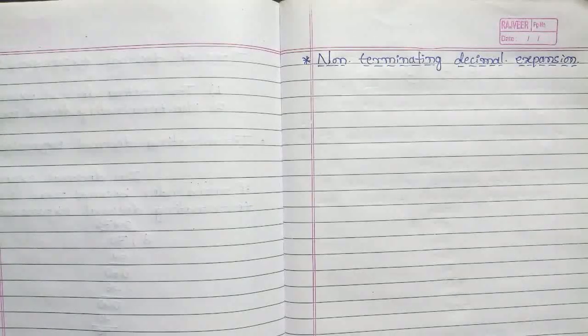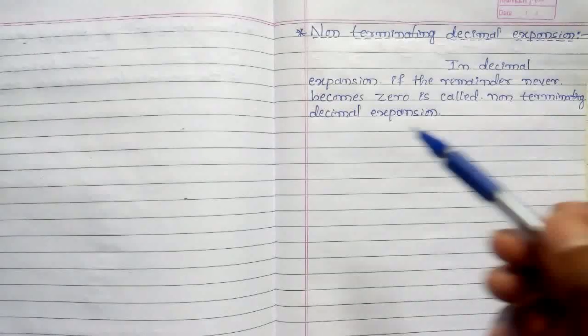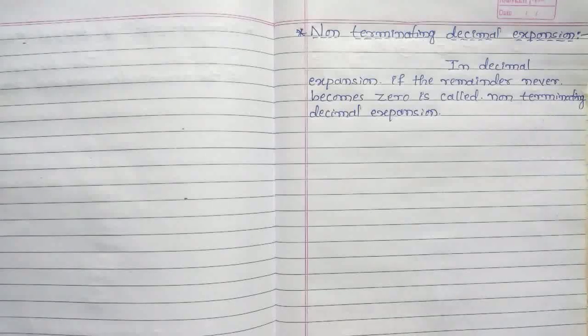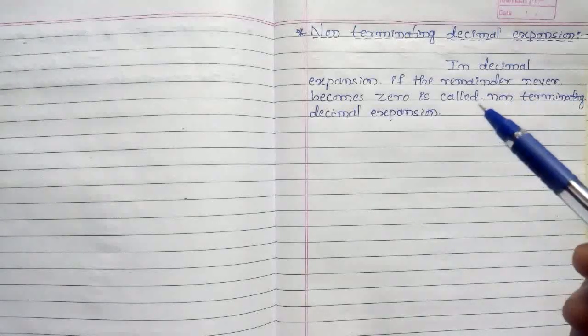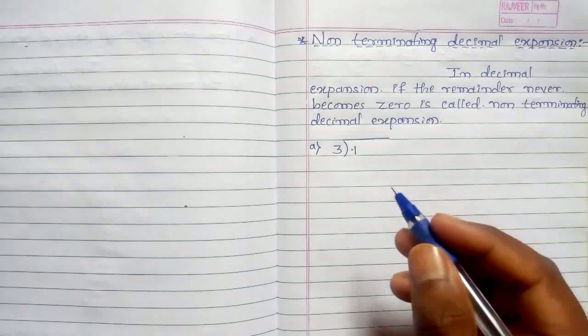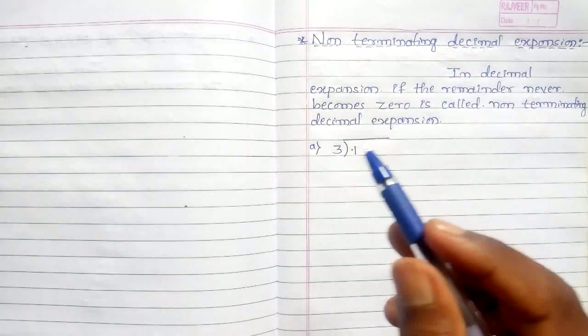In a decimal expansion, if the remainder never becomes 0, then it is called a non-terminating decimal expansion. For example, here in this first example, 1 is divided by 3.